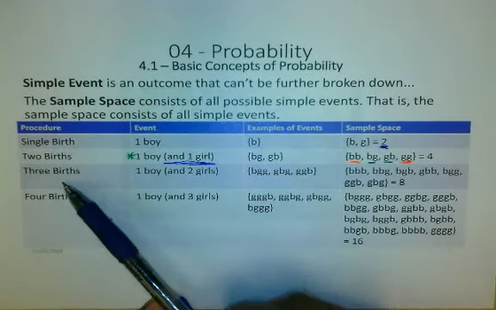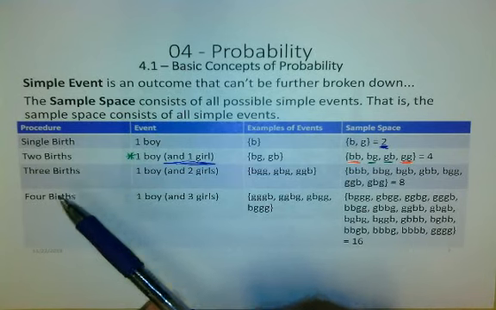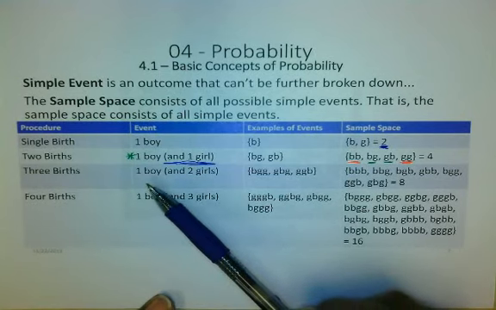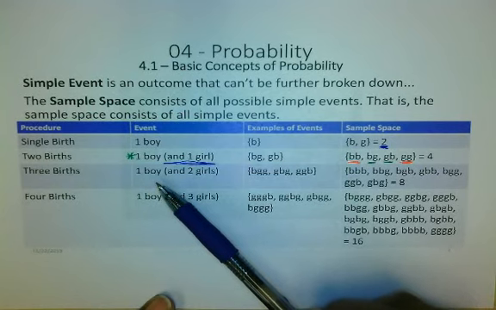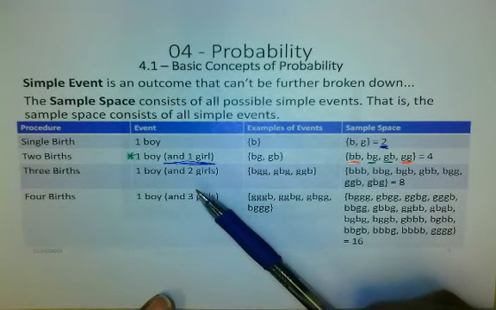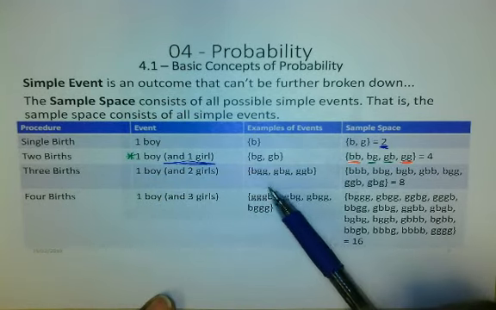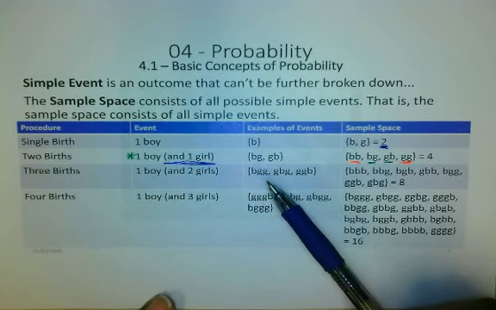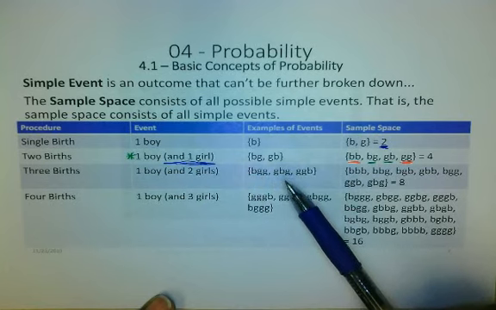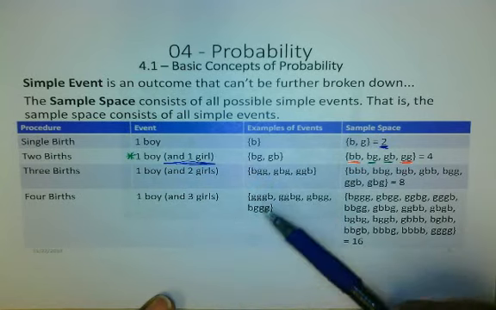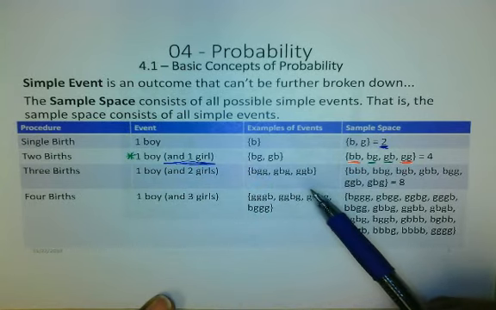Let's do the same exact thing now for 3 births. Our procedure is 3 births. The event we're looking for is one boy, and of course, 2 girls. That's my ideal family. Now, how can this happen? There are a couple of ways. We could have a boy and then 2 girls. We could have a girl, a boy, and a girl. We could have 2 girls and a boy. So there are 3 ways this could happen.